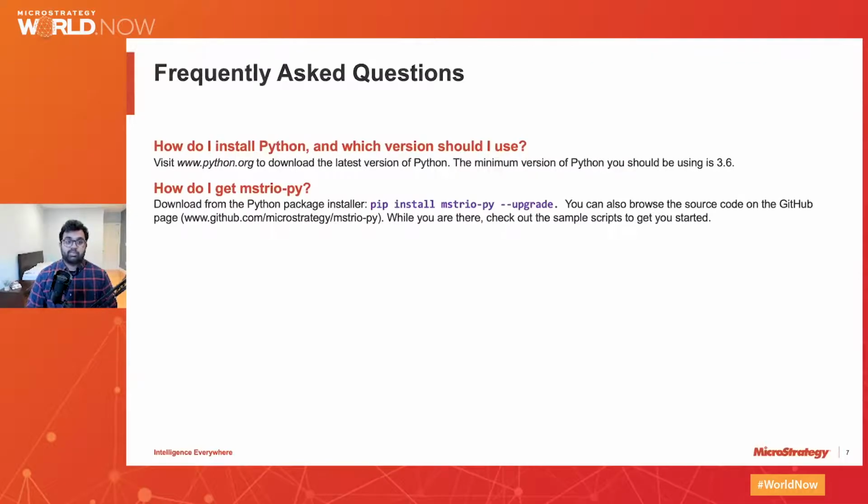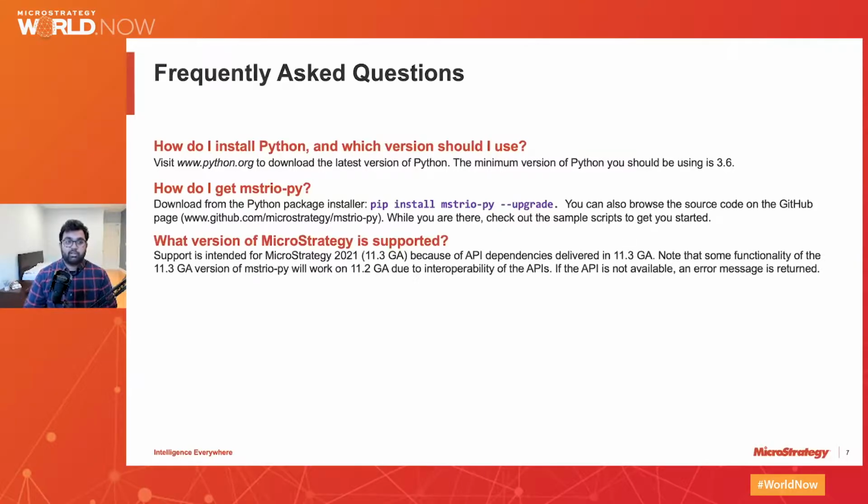In order to get the Mysterio package, you can download it from the Python package installer using the pip install command, or you can visit the MicroStrategy GitHub page to download the package contents. There we also have sample scripts similar to the demos that I just showed that will show you the functionality in a small code snippet so that you can take that as inspiration for your own workflows.